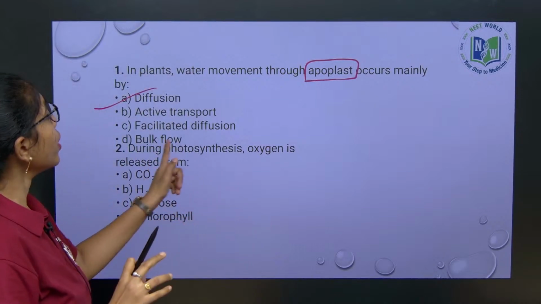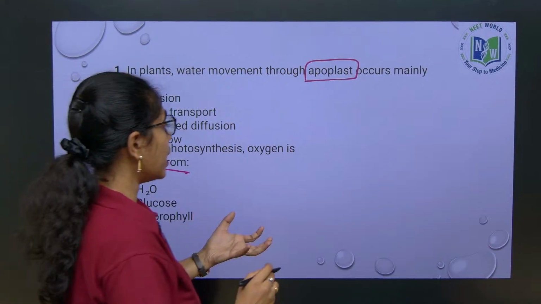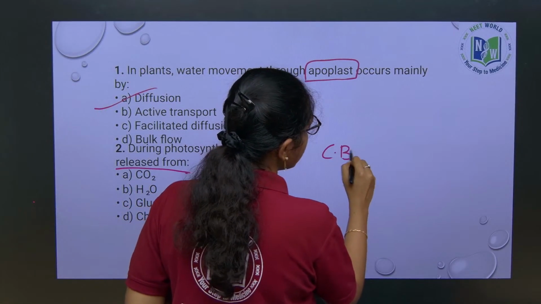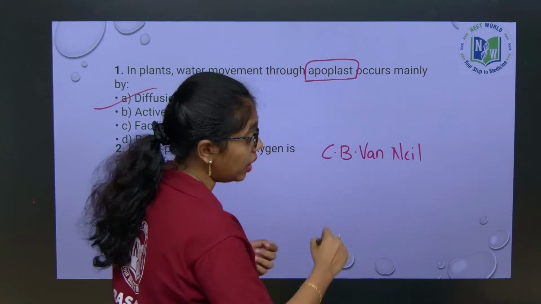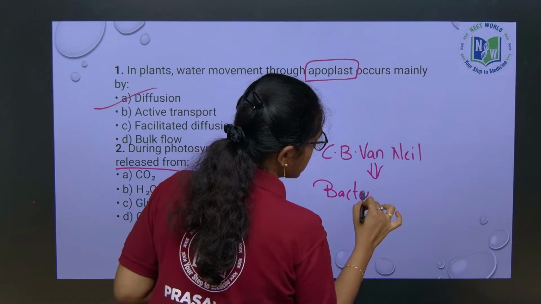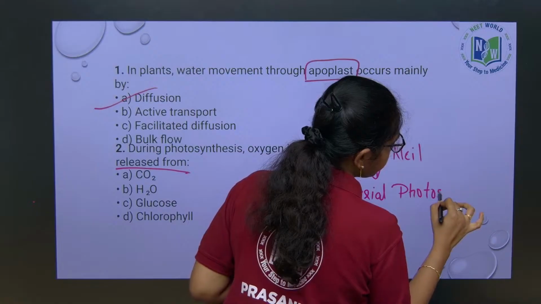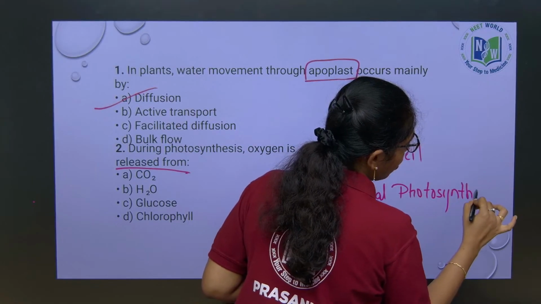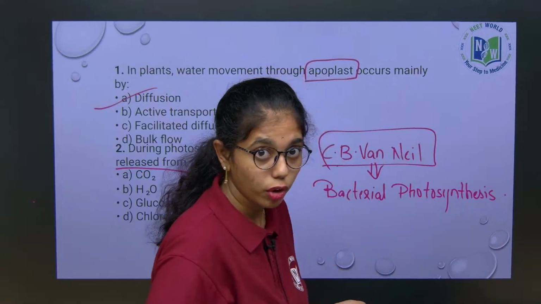And then, during photosynthesis, oxygen is released from, it is from the experiment of C.B. Van Neel, who conducted bacterial photosynthesis.